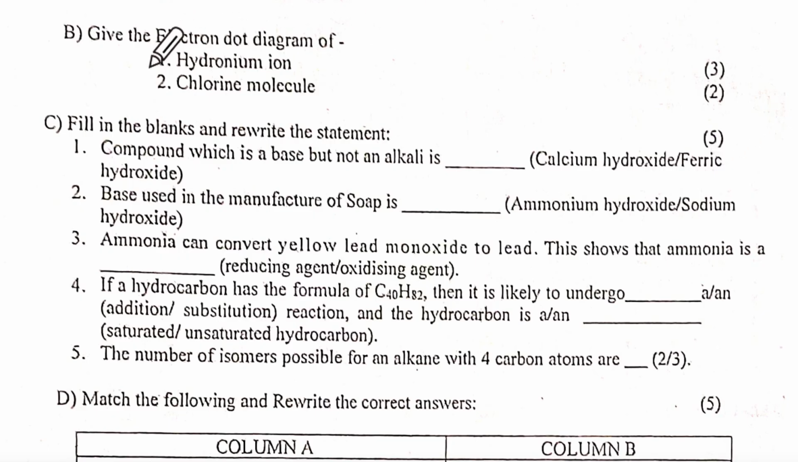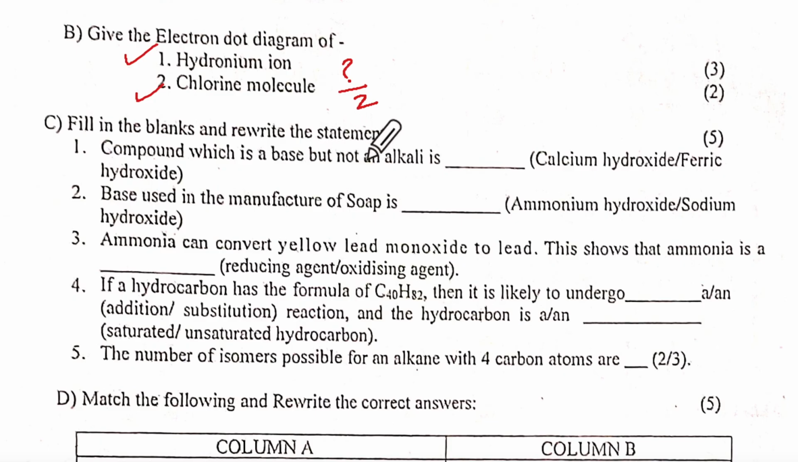Hydronium dot diagram. Remember, this chlorine molecule is also Cl with 7 and 7 electrons, and then 1 gets shared, and Cl2. Very simple. That is 2 marks they have given. The 2 marks you should know by heart. Did you get them? Fill in the blanks and rewrite.